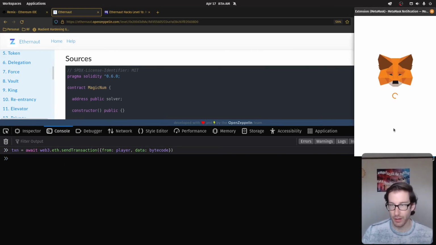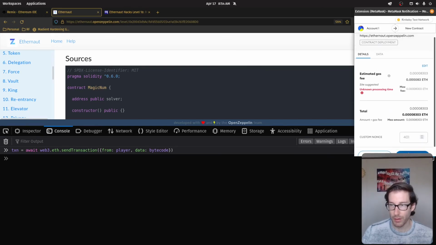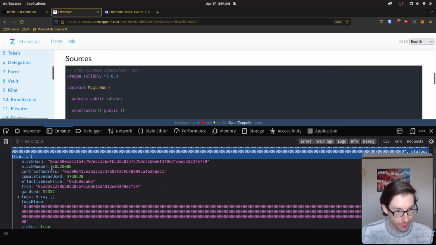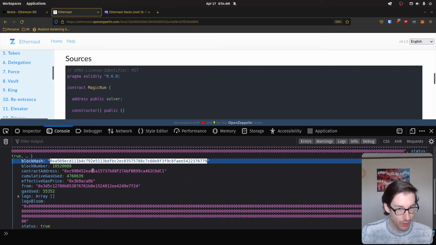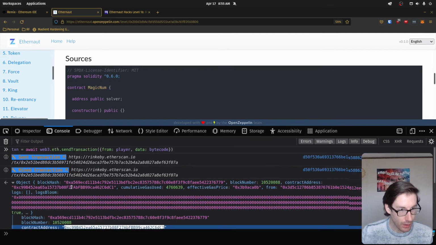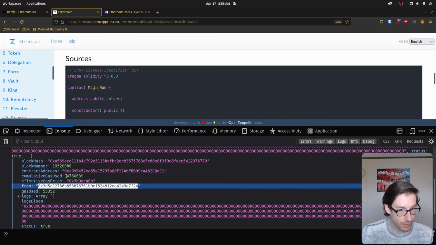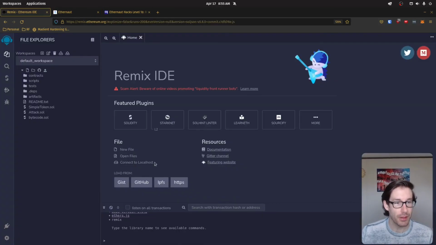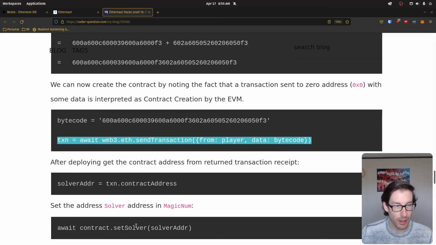So if we push enter, we're going to run through this here. All right, so this is completed, which is all good. We have our block hash. We have our contract address, which is what we care about and what we want, and we have our from address, all that stuff.